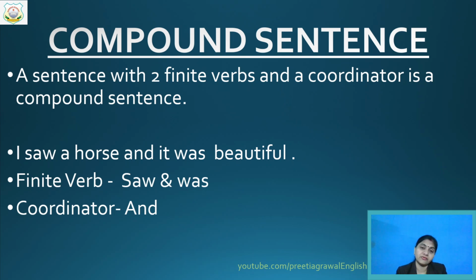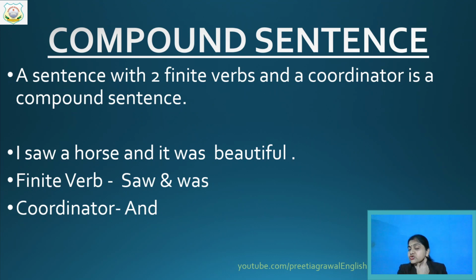In a compound sentence, which conjunctions can you use, and in a complex sentence, which can you use? So here, "and" is your coordinator, which you use in your compound sentence. Whenever you join two sentences by using the conjunction "and" — two sentences, I am saying, not two words — listen very carefully.